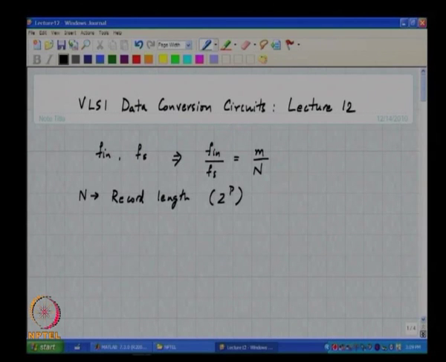Each one of these Fourier coefficients is what is called a frequency bin, and since there are n coefficients spanning a frequency range of 0 to Fs by 2, there will be n by 2 bins, which means that the width of a bin in real frequency terms is Fs by n.